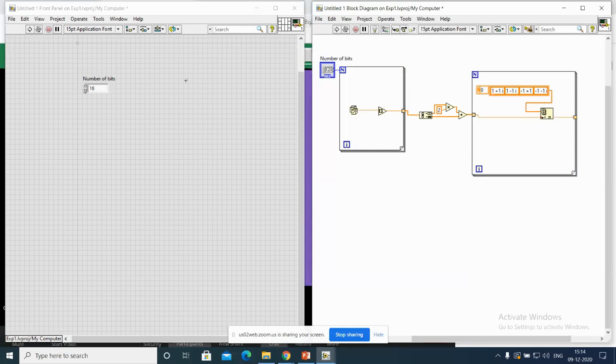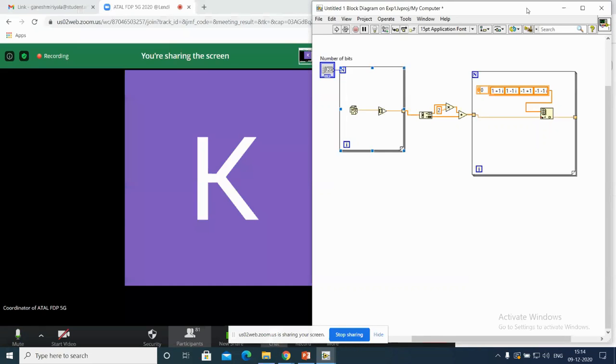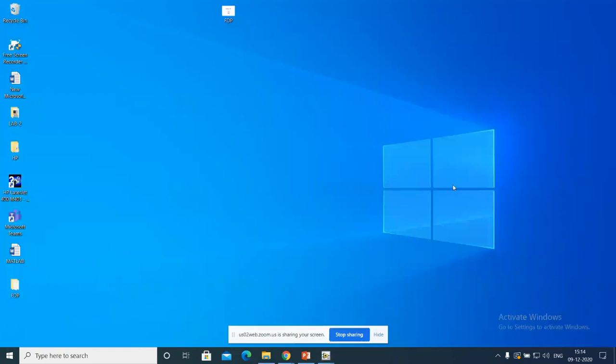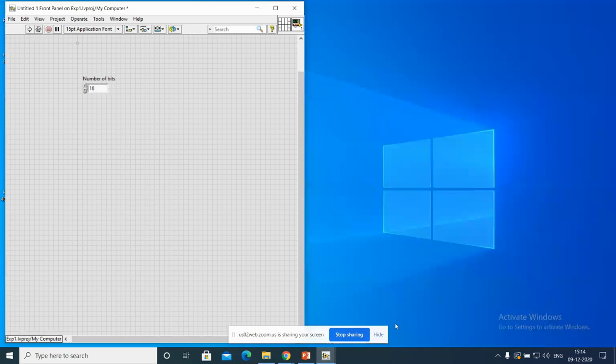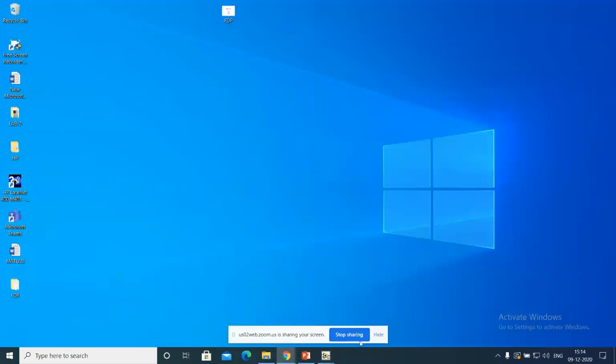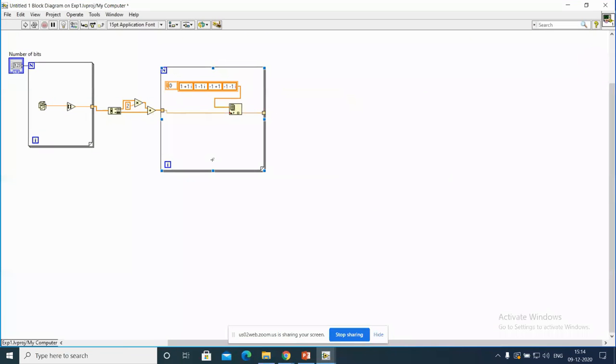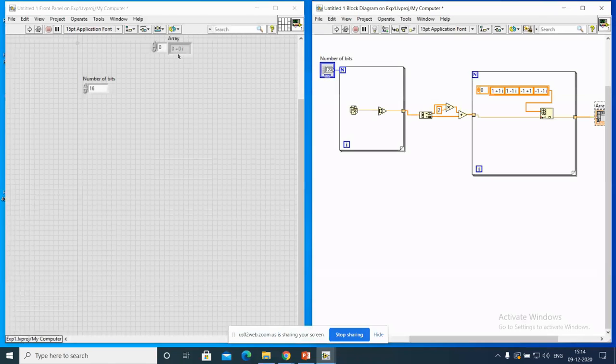Now we are not going to use much here, so I'm using this window only. So I'm creating one indicator. See, this is my indicator. For every step, I am trying to show the result, what we are trying to do actually.